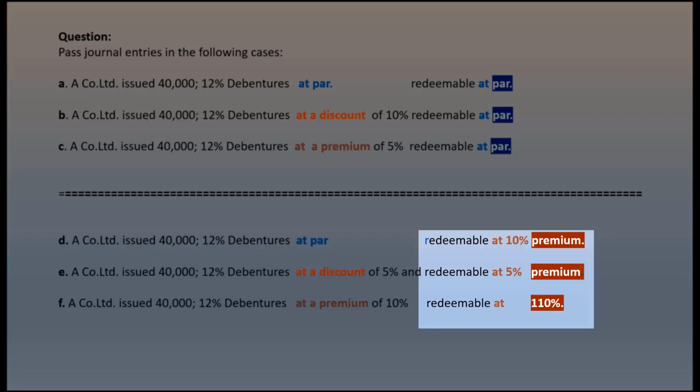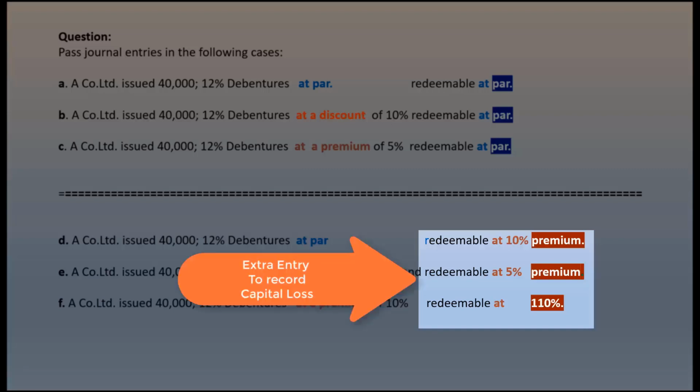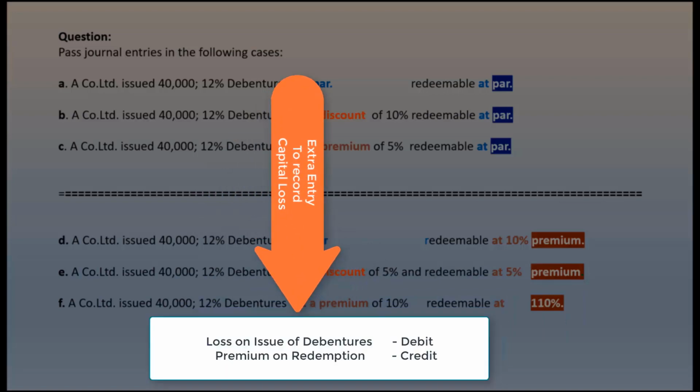In this problem, we are not asked to record entries that are to be made at the time of redemption. Yet, in accordance with the prudence principle of accounting, whereby anticipated losses and expenses are provided for, entries will be passed to record the capital loss at the time of the issue of the debentures itself. Accordingly, the loss on issue of debentures account is debited, while crediting the premium on redemption account, which is a liability account that will be carried forward in the balance sheet till the debentures are redeemed.